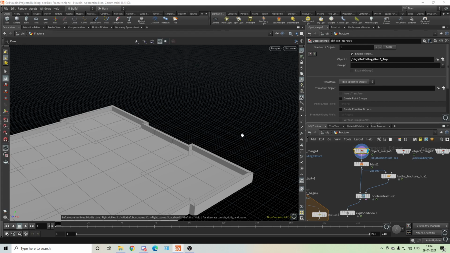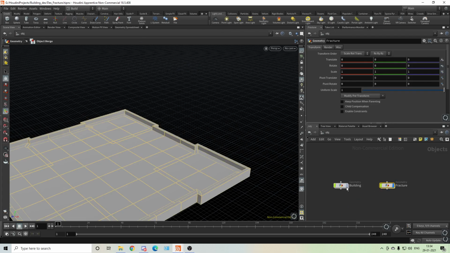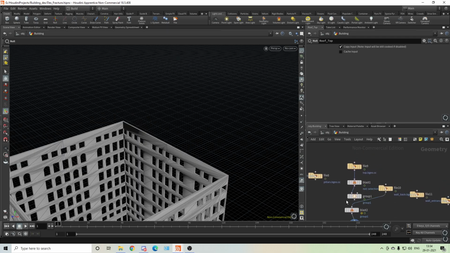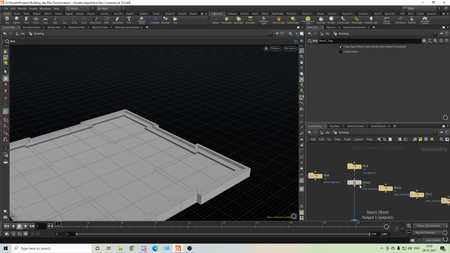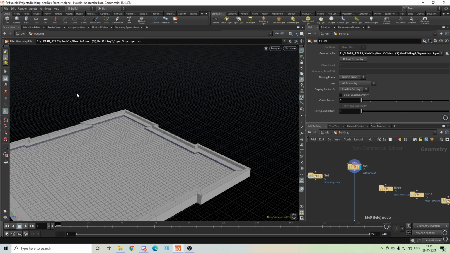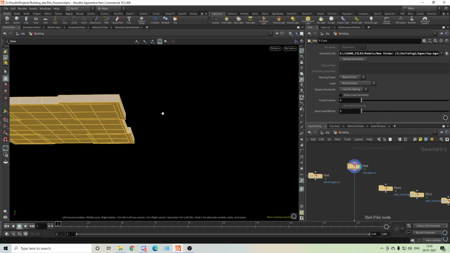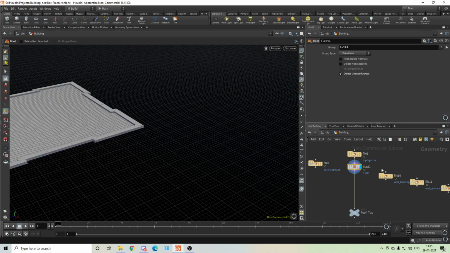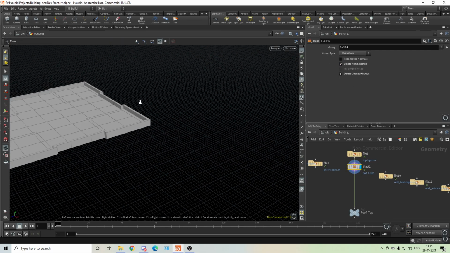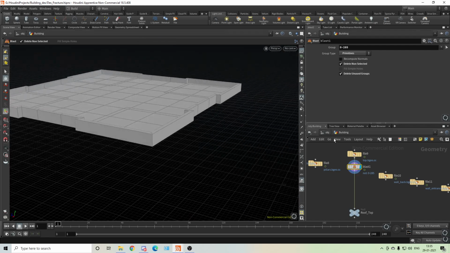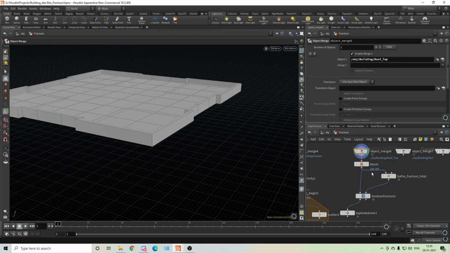So the thing is, I have to just take the outside part. Remove this. Oh, not this. Remove the blast. So when we select this, you have to go S, you have to just select outside and this and delete. And now do delete non-selected. So we need only this thing, nothing else. Now if we go, I hope it should work.